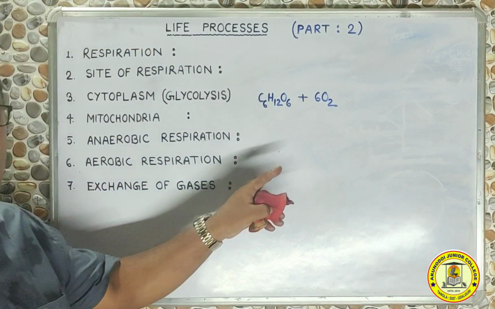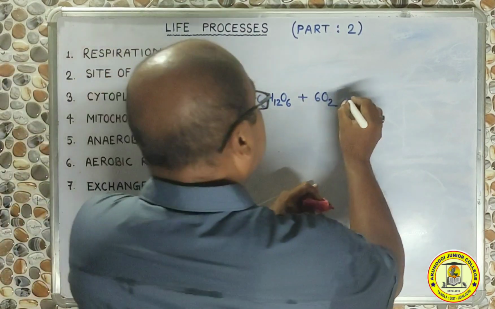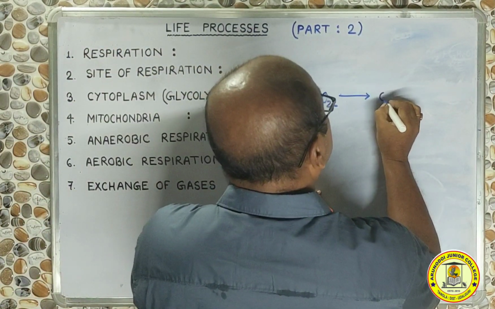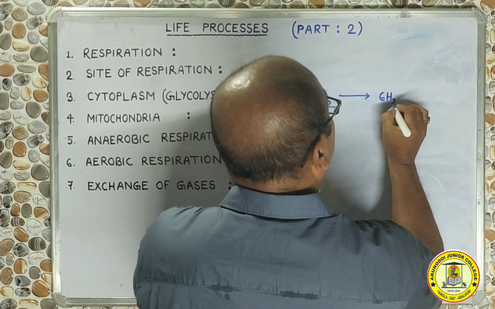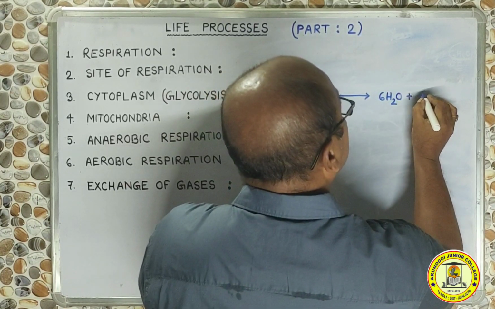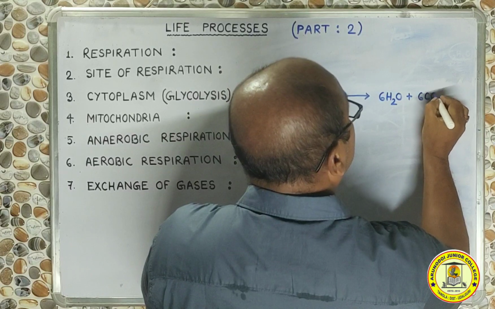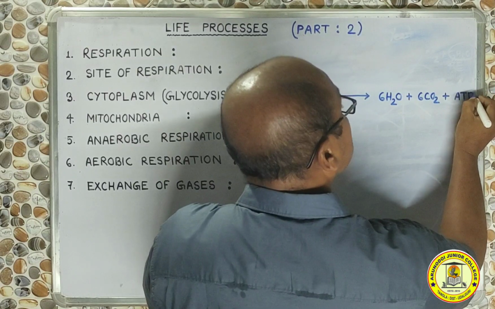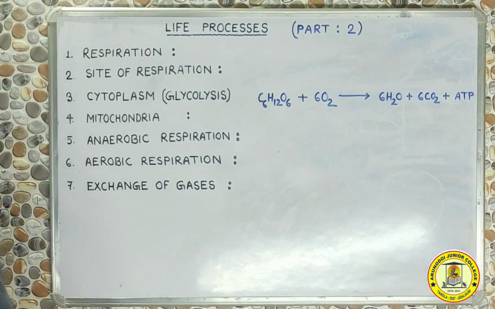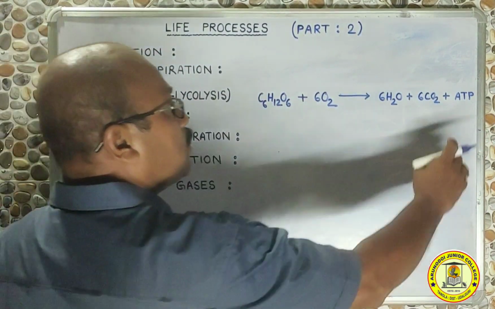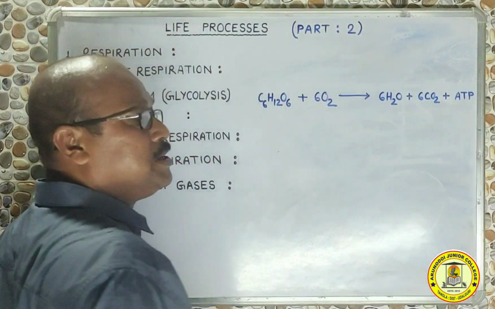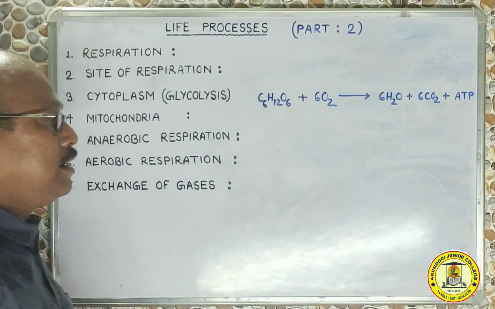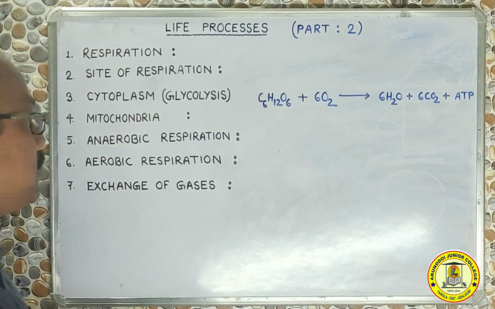We are talking about aerobic respiration, and it will be broken down to 6 molecules of water, 6 molecules of carbon dioxide, and ATP molecules, which will supply the necessary chemical energy to support the different activities to be carried out inside the cell. So this is the entire chemical reaction of aerobic respiration.